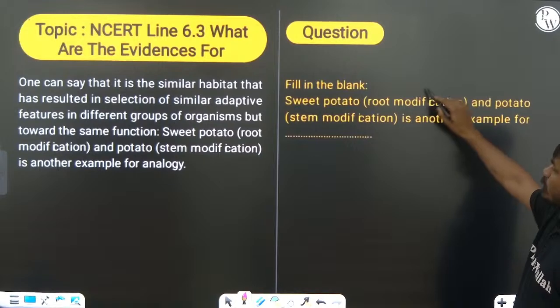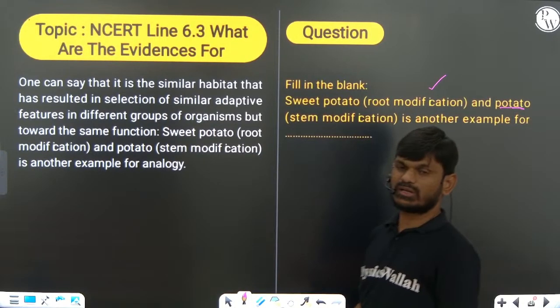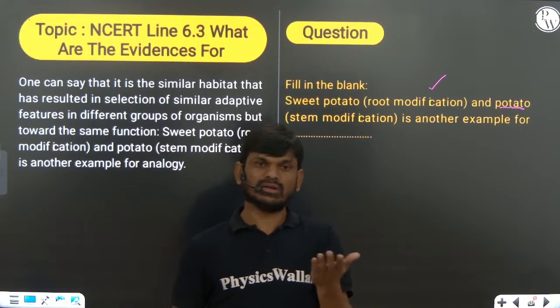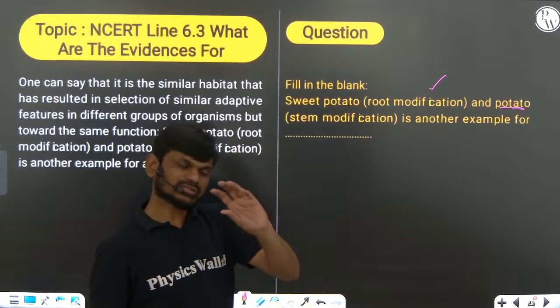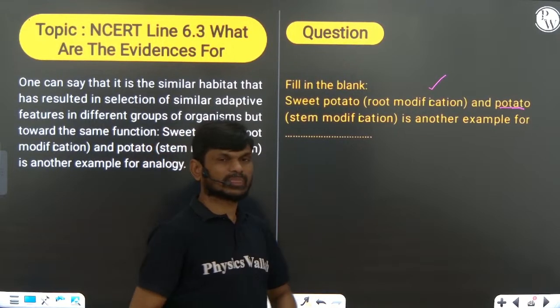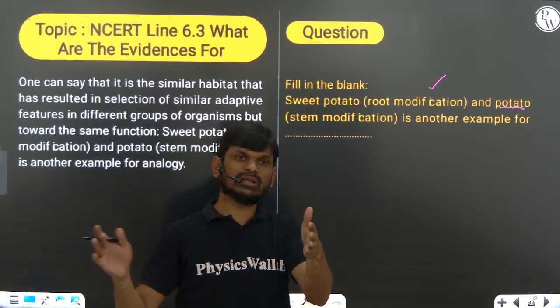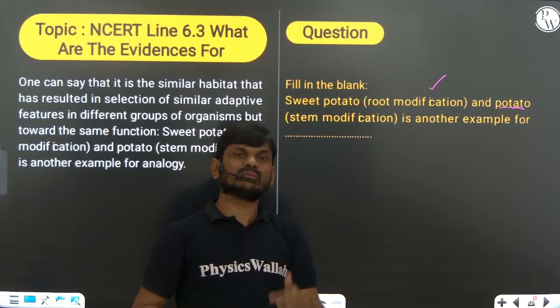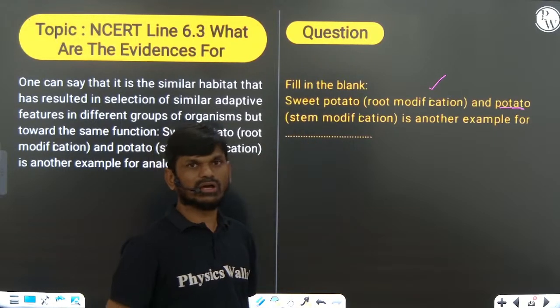Sweet potato is a root modification and potato is a stem modification, but both grow underground. So the external morphology is the same. When two different organisms are present in a similar kind of environment, some morphological characters become similar in both organisms.